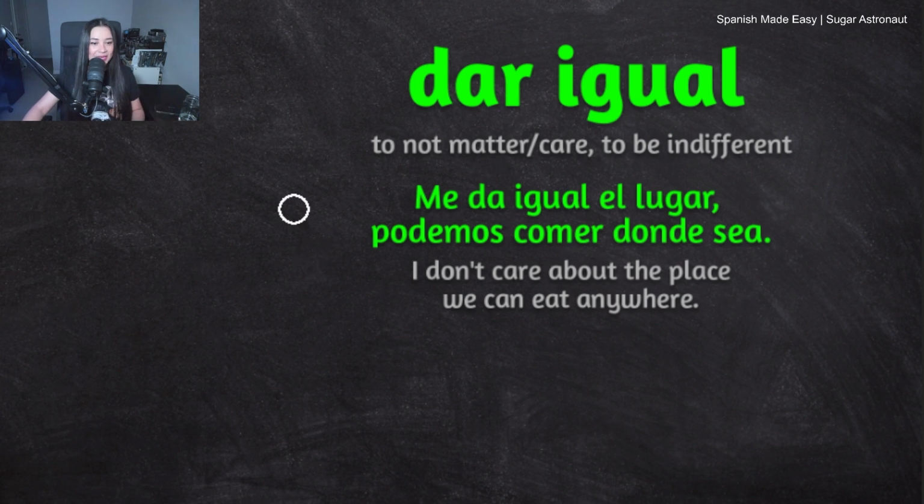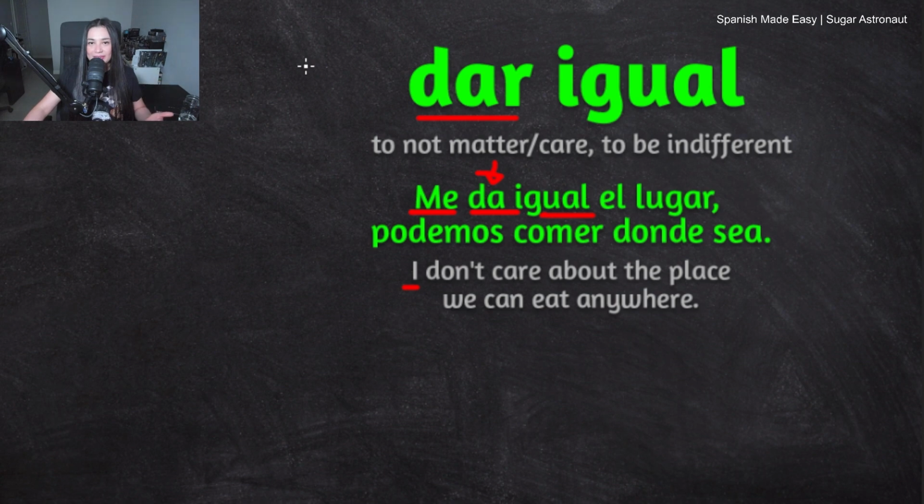Let's break this down and see what this sentence means. Me is a reflexive pronoun that means I, me, and myself. In this situation, it means I. Da igual, this is the phrase that we're learning. Da comes from the verb dar, so of course this is conjugated. And also, we have igual, that stays the same.